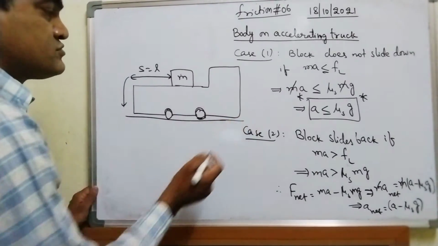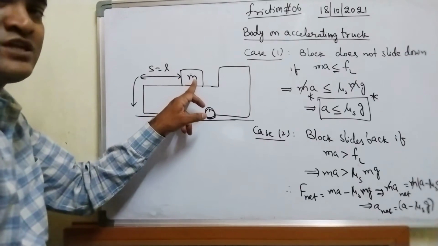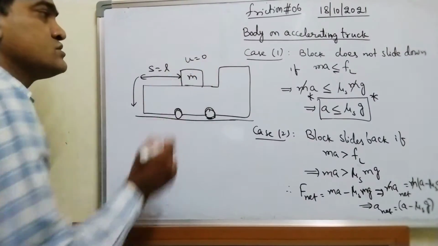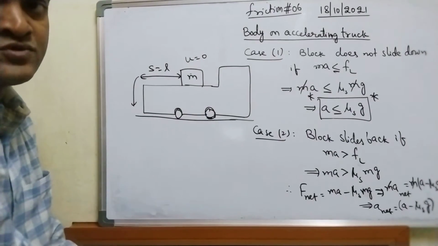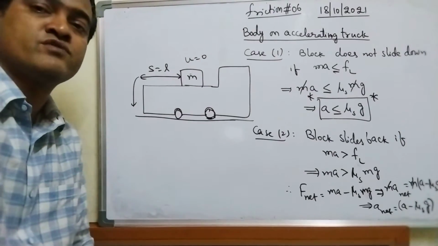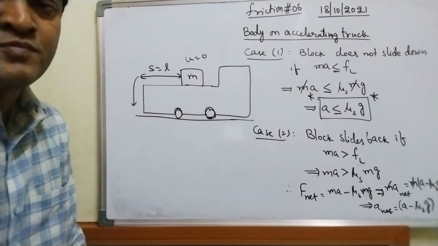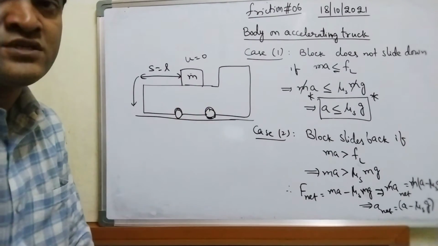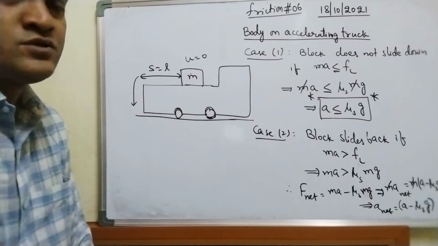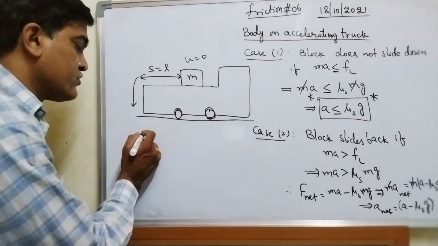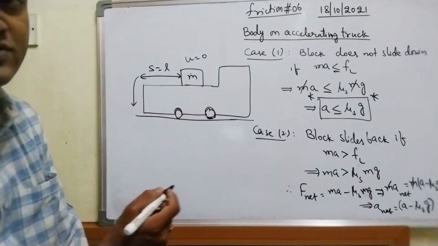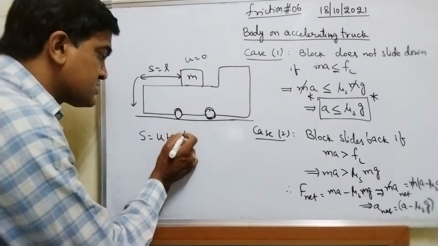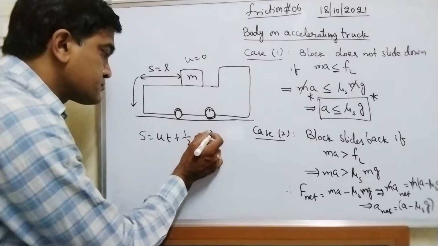I want the time. Initially the block is at rest, so its velocity U is equal to 0. In which equation of motion do we have displacement, time, initial velocity, acceleration and so on? We are very well acquainted with this equation: S is equal to ut plus half at square.